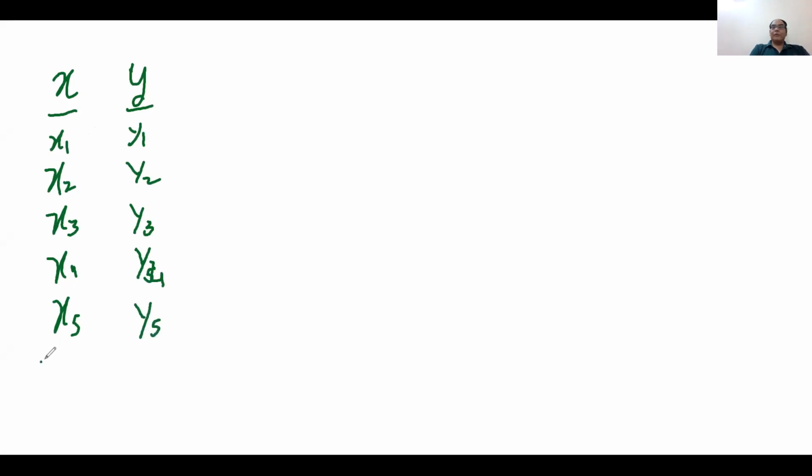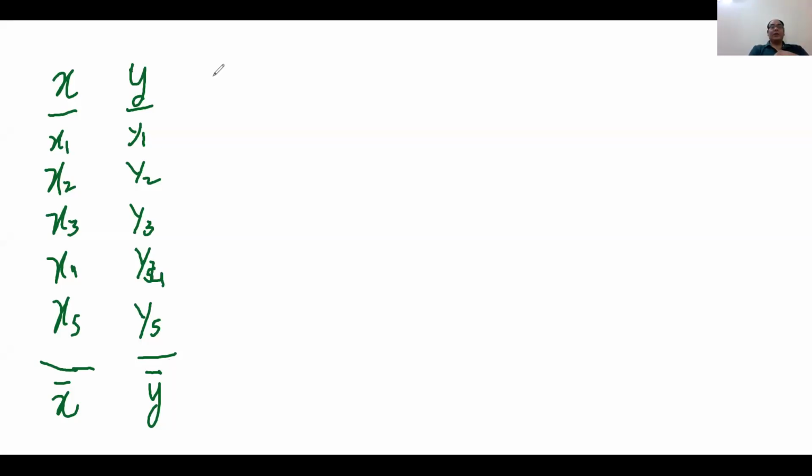First of all, we identify their mean. What is the mean of x and what is the mean of y? So we are having 2 variables. First we calculate the mean of x, and then we calculate the mean of y.